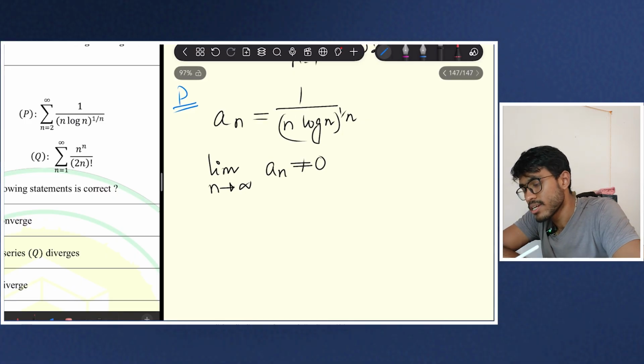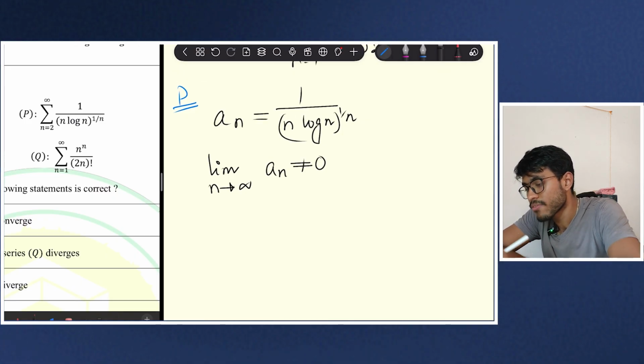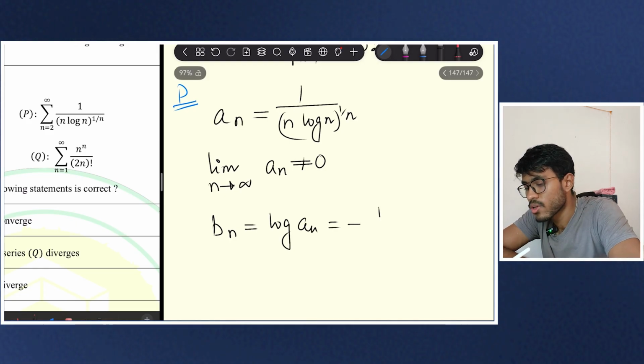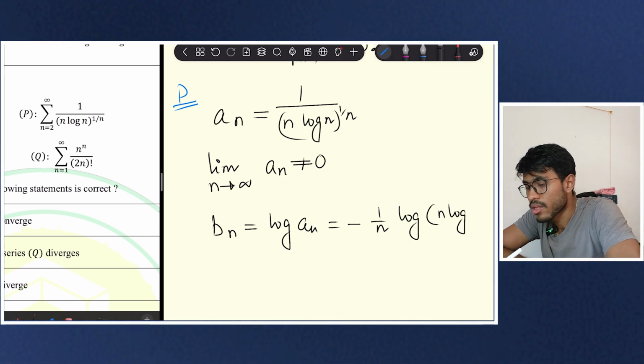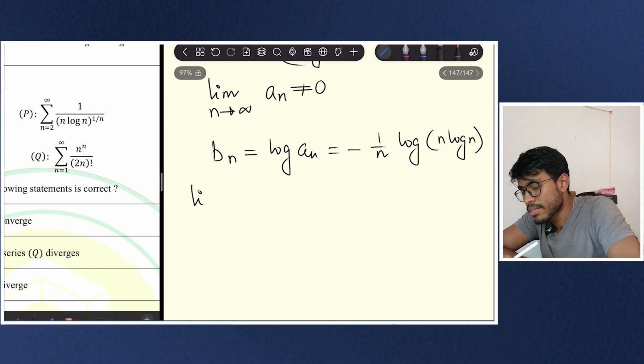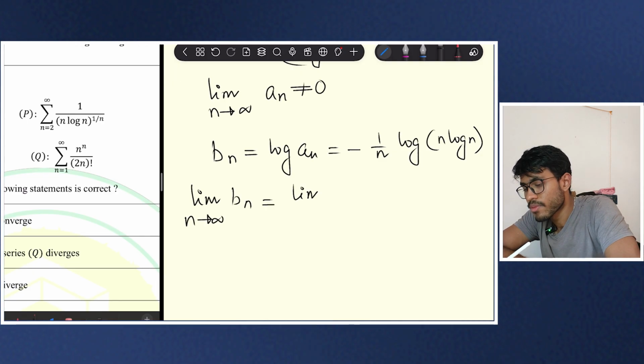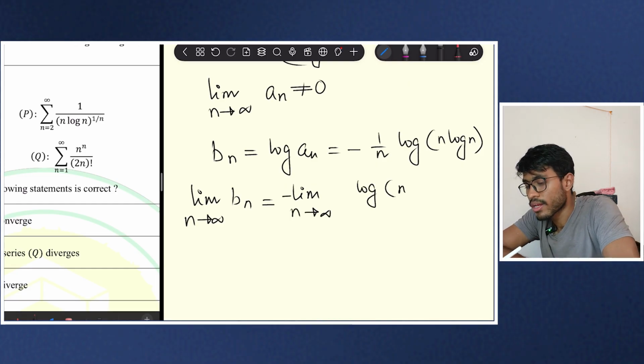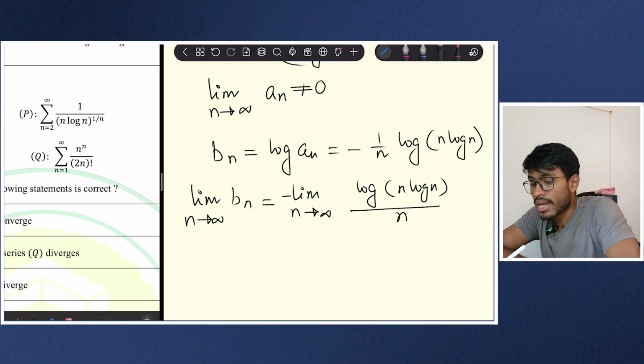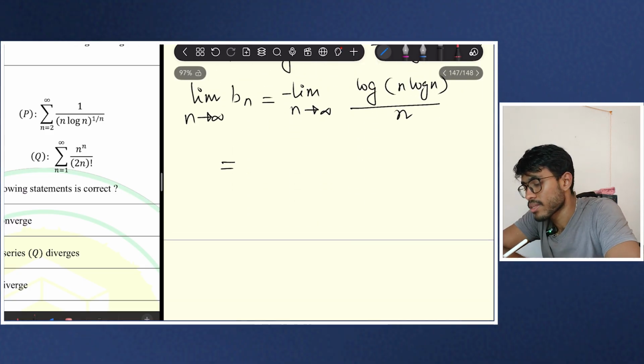So here, if I have to apply the limit for this a_n, it is a bit hard because here it is (n log n)^(1/n). So what I will do is define b_n as log a_n, and that is equal to minus 1 by n into log of n log n. Clear? Now I will apply limit n tends to infinity for b_n, that will be minus limit of log(n log n) by n, and this is infinity by infinity form, so we can apply L'Hopital's rule.